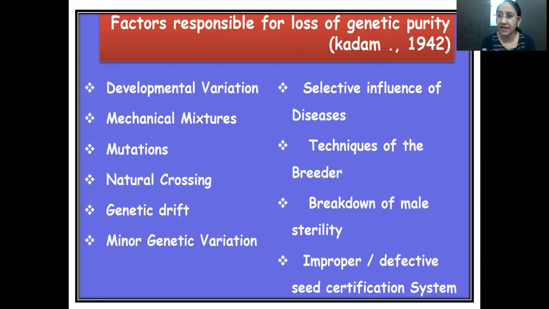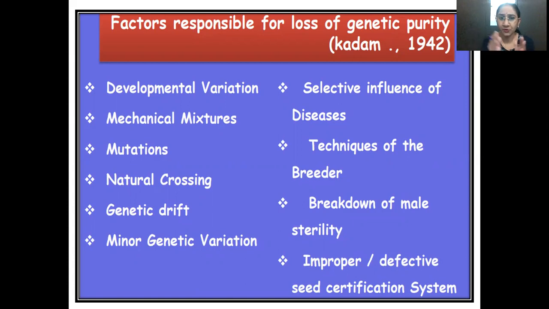So this is called mechanical mixtures that takes place by the humans. Then the third factor which is responsible for loss of genetic purity is mutations. Since mutations are sudden heritable changes and the frequency of mutation is very low in nature, nearly 10 raised to minus 7, it is the mutation frequency. So the rate of mutation that is affecting the loss of genetic purity is very less.